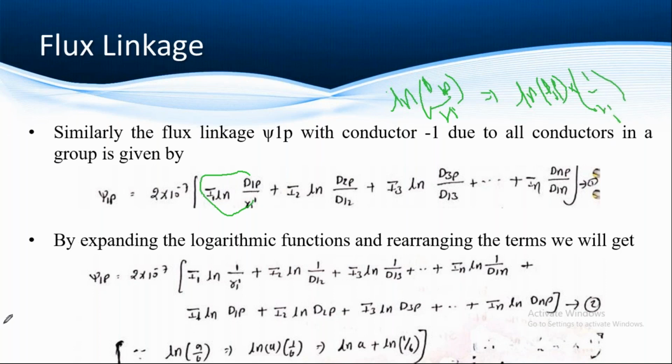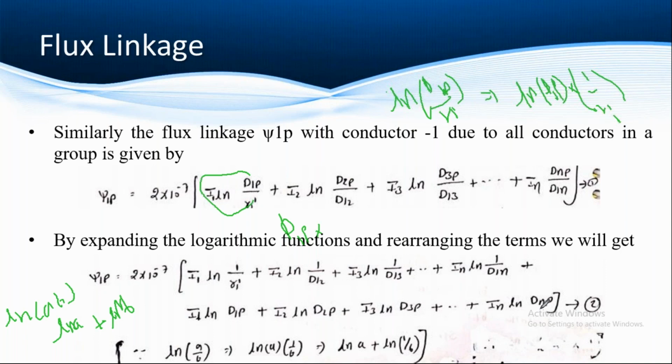Now it will be like this: ln of a into b, you can write as ln a plus ln b. So I am splitting this numerator and denominator into two terms: one is d1p, into 1 by r1 dash. After splitting the numerator and denominator, I am arranging the logarithmic function with respect to both terms.